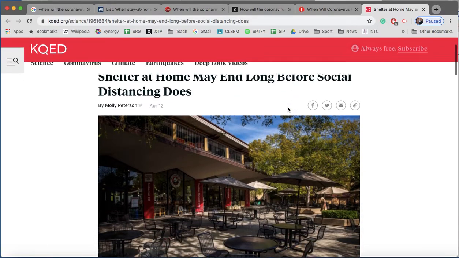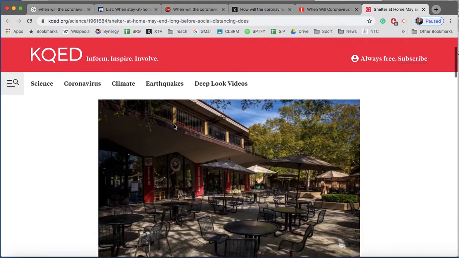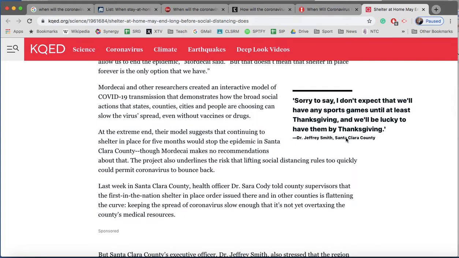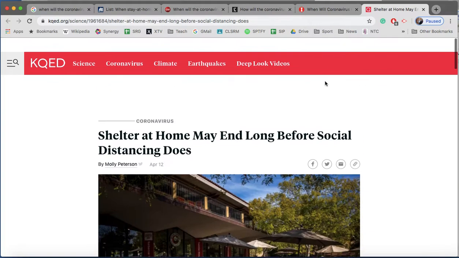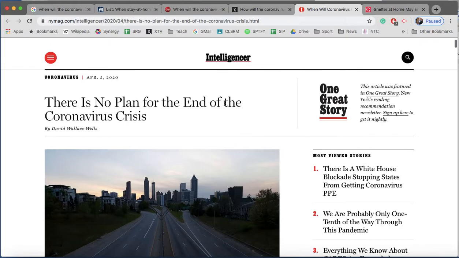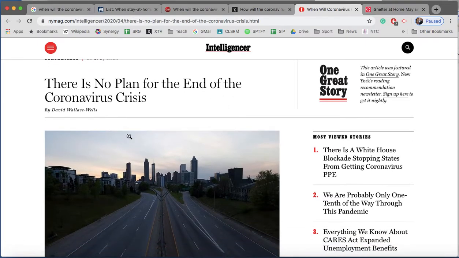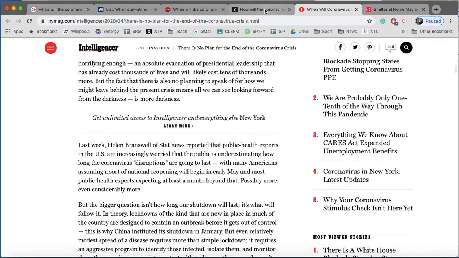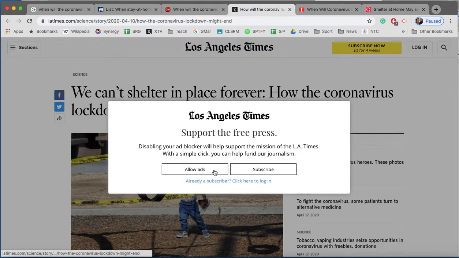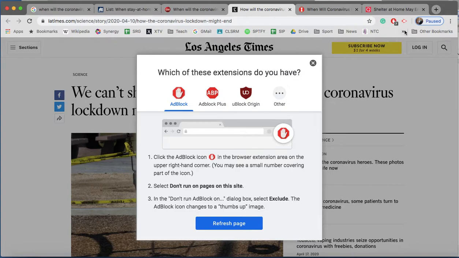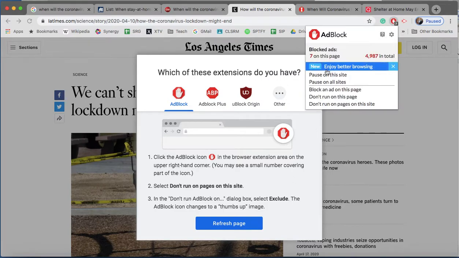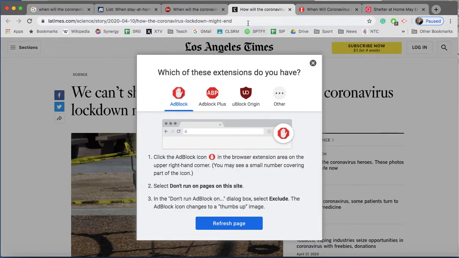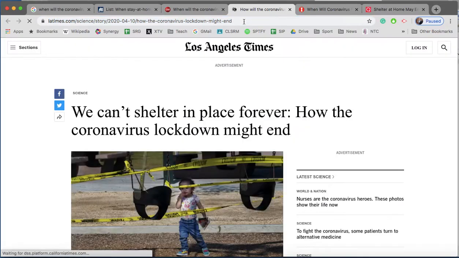Okay, "Shelter at home may end long before social distancing does." And this one's quoting a doctor, so this one looks pretty good. "When will coronavirus end? There is no plan for the end of the coronavirus crisis." So this one maybe will not give me a good answer to my essential question. "How will the coronavirus end?" This one says I have to do the ad blocker, right? So I'm going to pause the ad blocker on this so I can actually read this article.